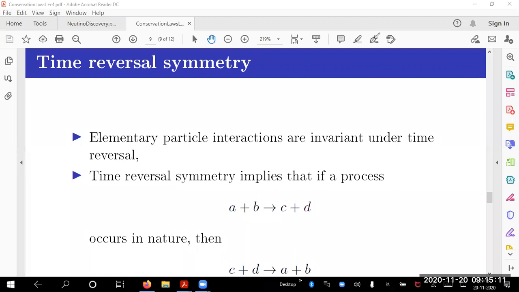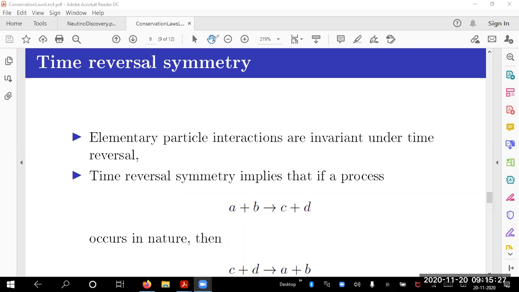And according to this symmetry, you may find it vague, but you should believe that for the laws of physics, given a mathematical formulation of our laws, if you change t to minus t, I should get the same result.